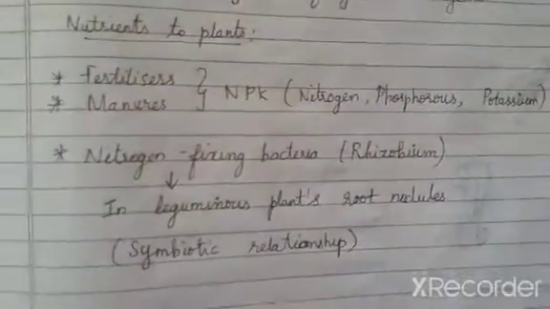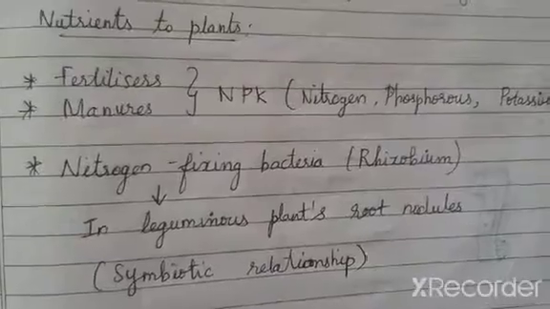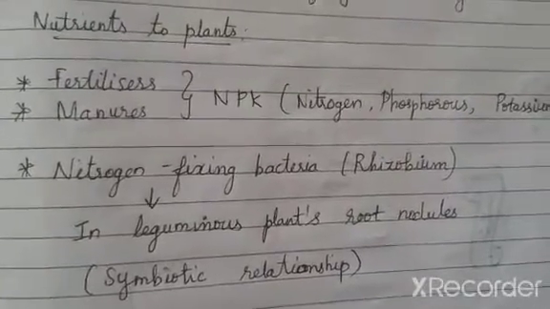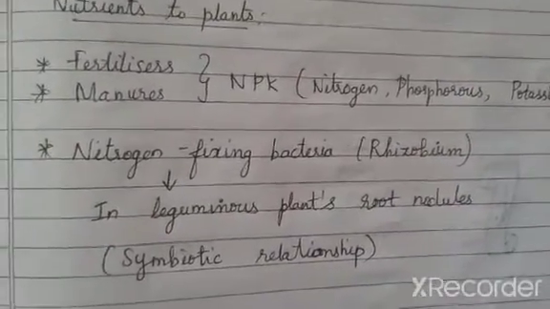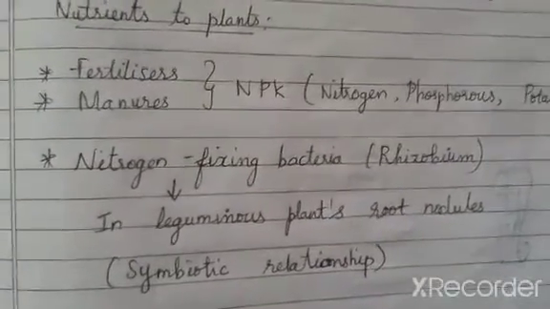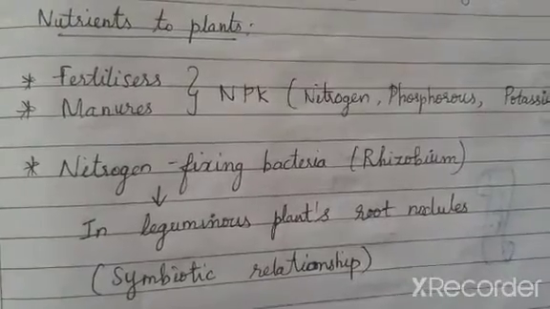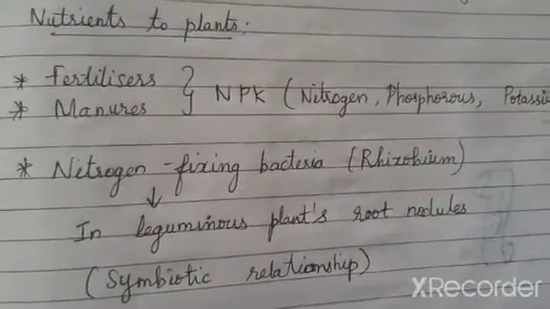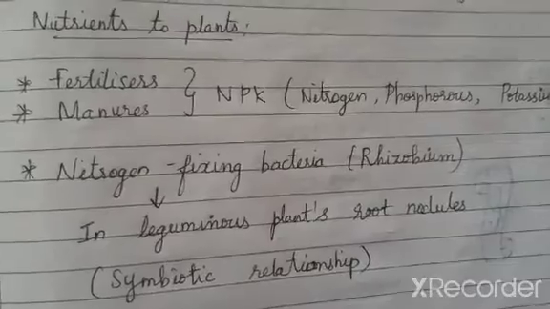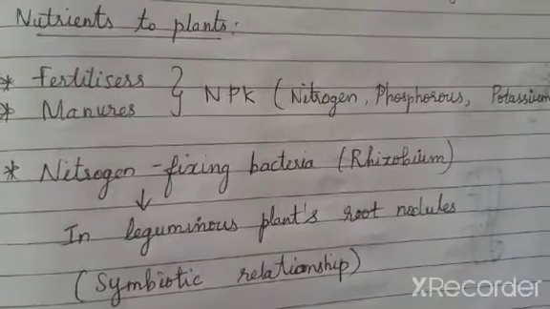Next, we are going to see another few methods of how nutrients are supplied to plants. Now, think about the situation if a farmer in his field keeps on growing crops one after the other. First paddy, then wheat, then rice, sugarcane. He keeps on growing. What will happen to the amount of nutrition present in the soil in his field?